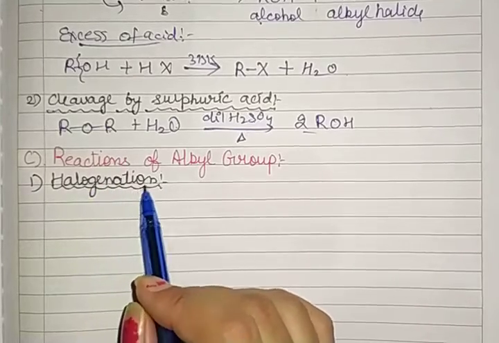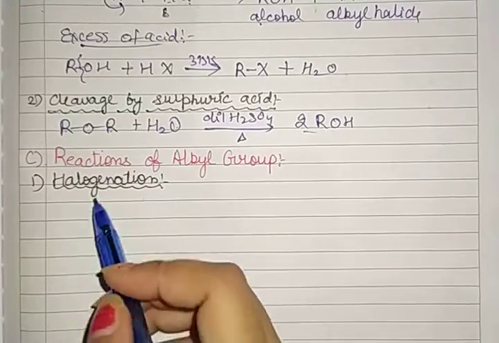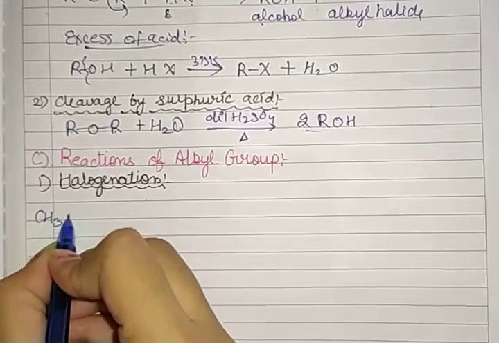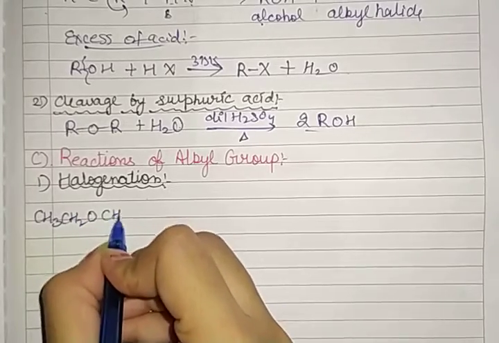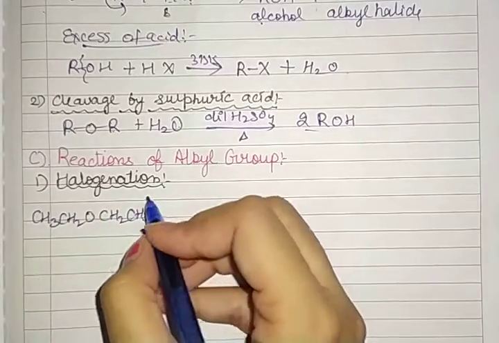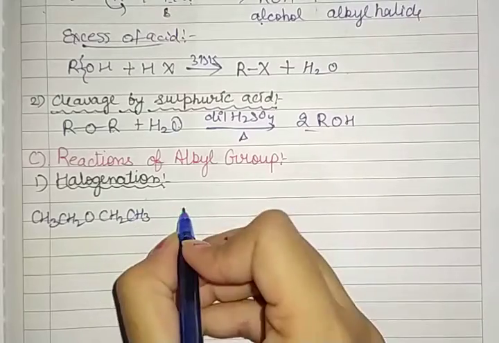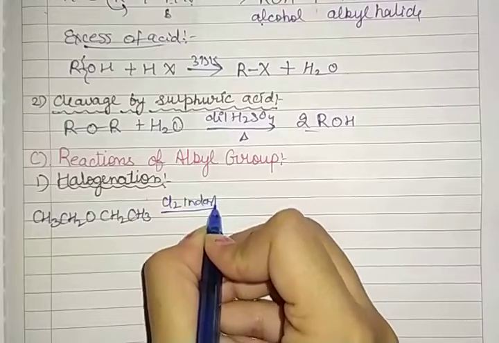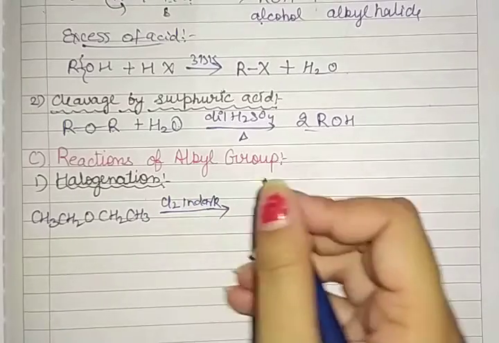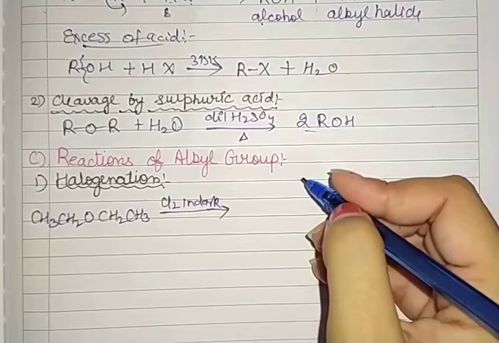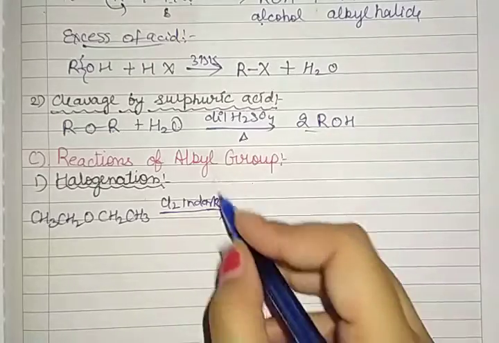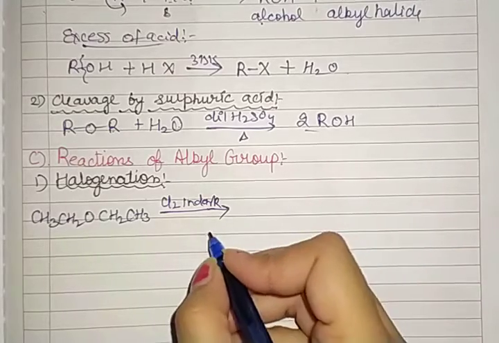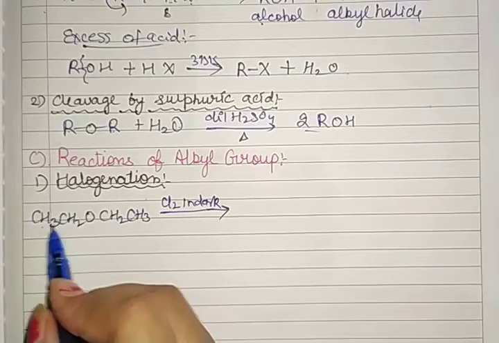So the next reaction we have is reaction of the alkyl group. In this, the first point we have is halogenation. If we are taking some example of ether, that ether reacts with chlorine or bromine in the dark to give the substituted product, and that substitution depends upon the reaction conditions. As I'm taking here the example of diethyl ether.